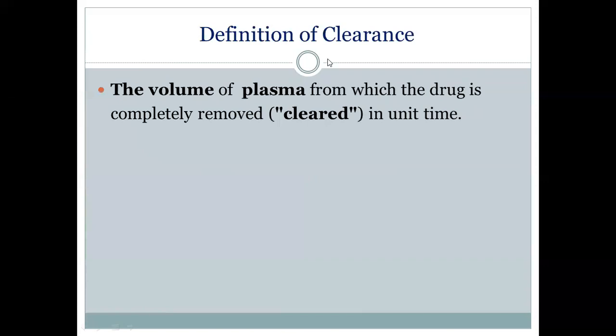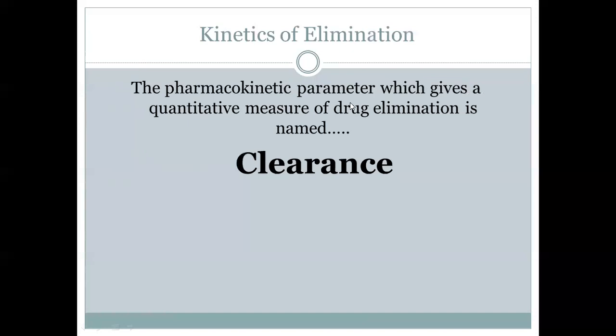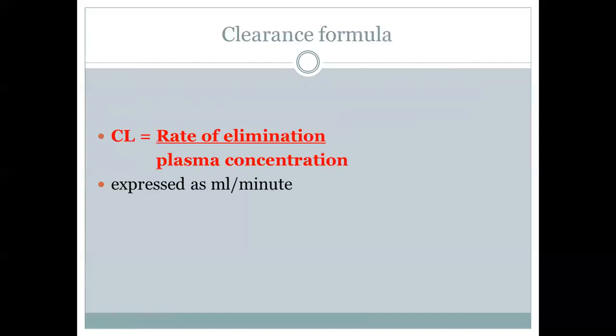So how do we define clearance? Clearance is defined as the volume of plasma from which the drug is completely removed in unit time. You have to remember this definition very clearly.